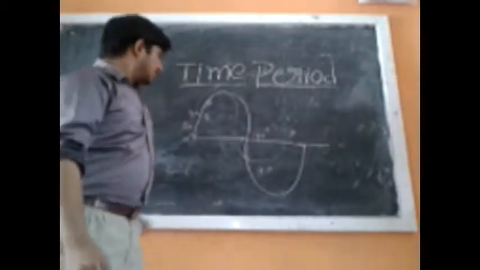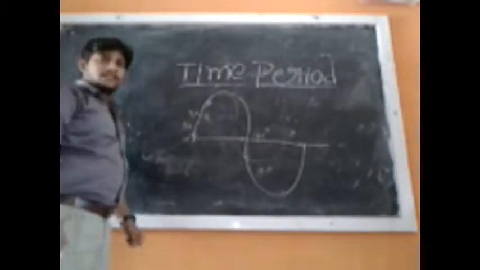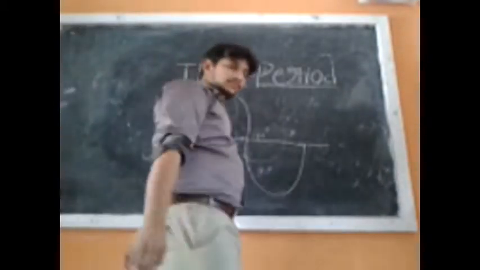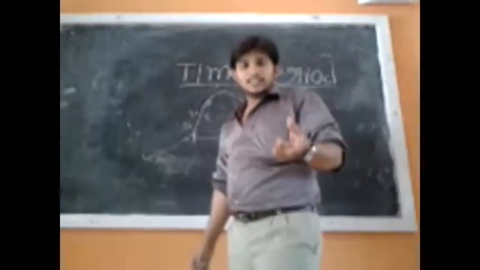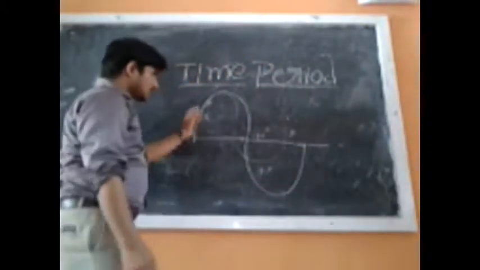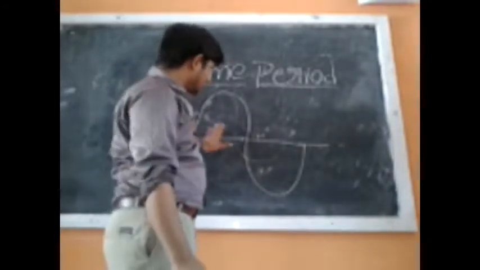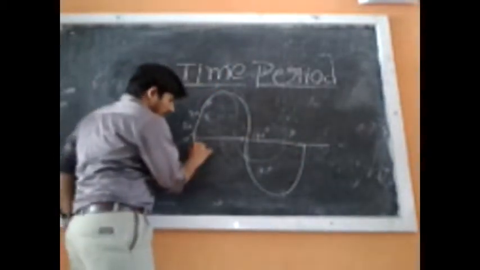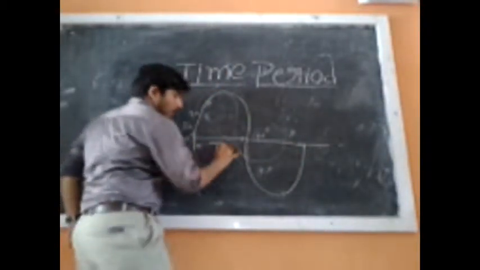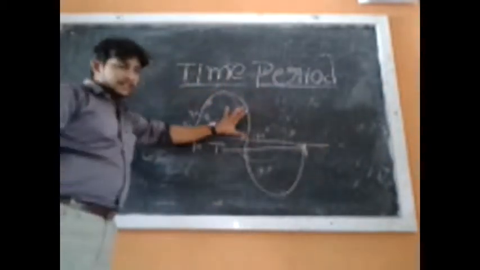Time period is nothing but the time taken to complete one cycle. This is one cycle, no? The time taken to complete one cycle is called time period. From here to here, this is called time period.